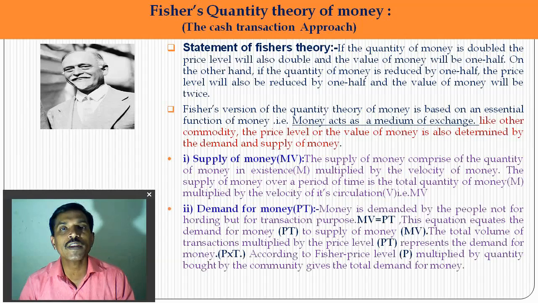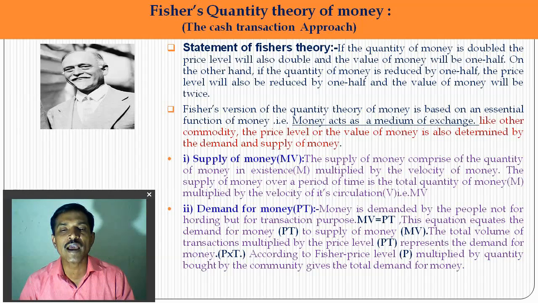And demand for money, according to him, means PT. P multiplied by T, where P means the price level and T means the total volume of goods and services transacted. So how many goods you want to purchase and the price level of those goods decide the demand for money.